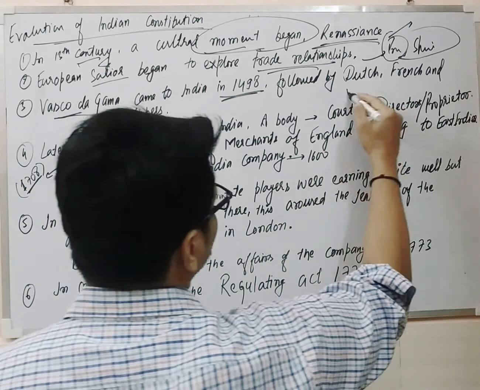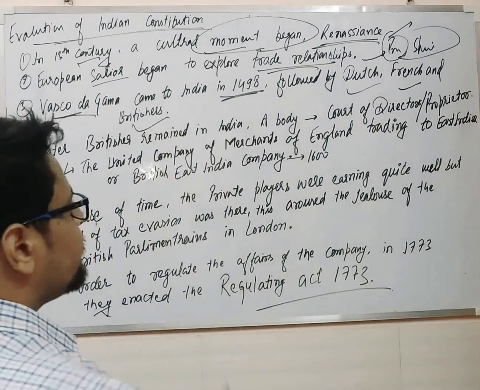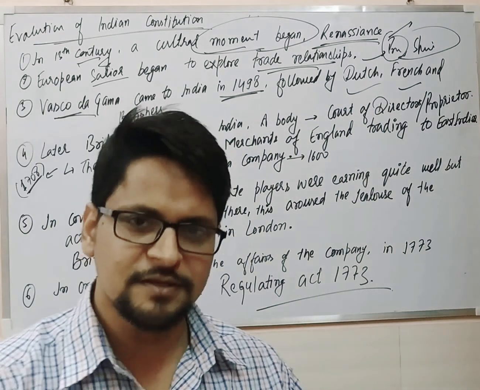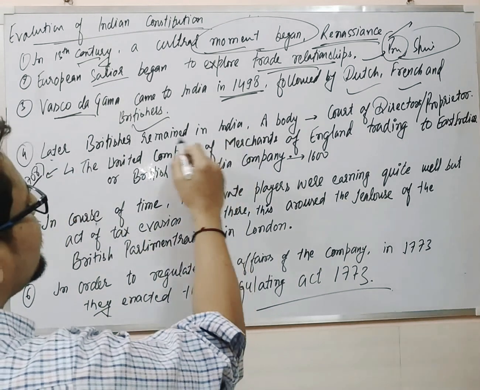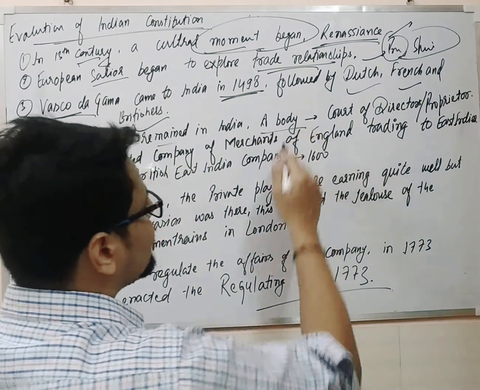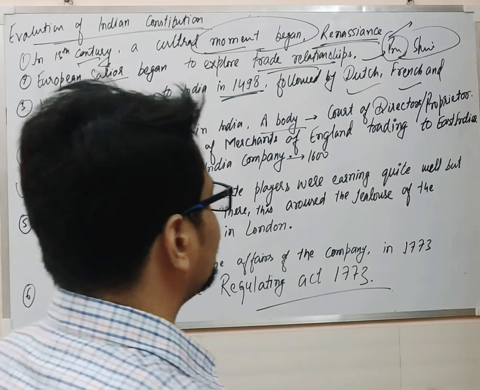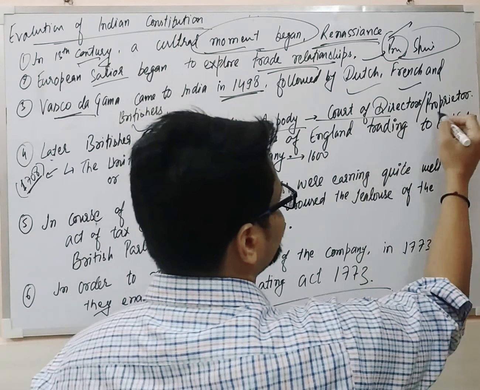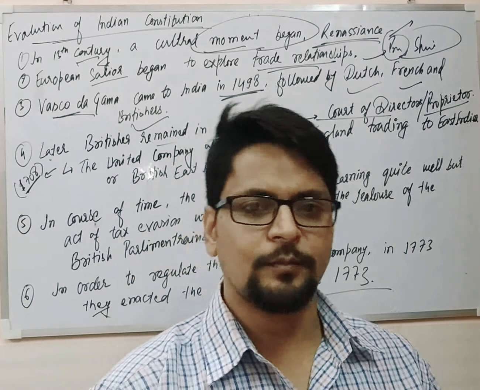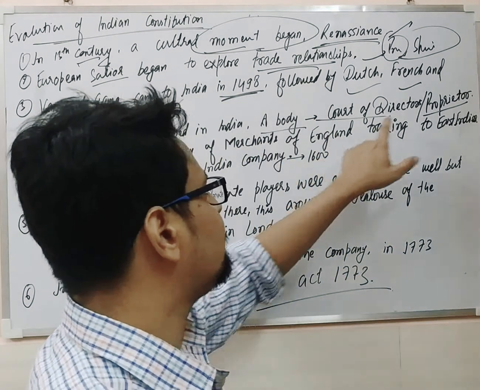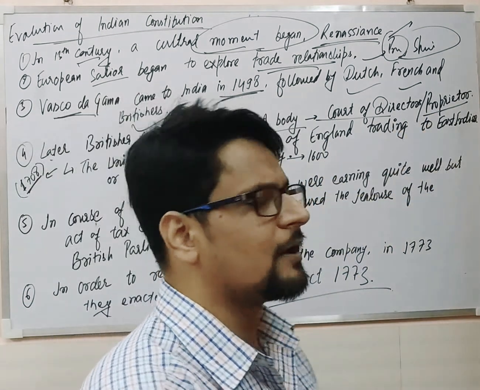After these Portuguese traders, other traders came to India: the Dutch, the French, and the Britishers. But due to certain reasons, only the Britishers remained in India for a very long period of time. The Britishers created a body named the Court of Directors or Court of Proprietors. In some examinations, the examiner may ask what the Court of Proprietors means. The Court of Proprietors and the Court of Directors are the same.